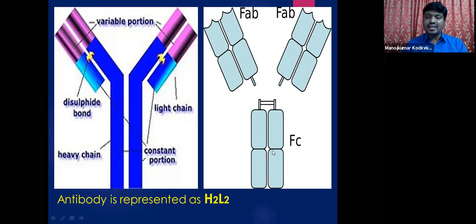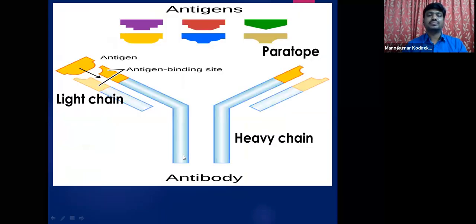With this FC end, the antibody attaches to the cell surfaces of different immune cells like natural killer cells, macrophages, lymphocytes. All these are different types of immune cells, and all these immune cells carry these antibodies. These antibodies get attached to the immune cells with the help of this end, called the fragment cell binding site, or the fragment crystallizable portion of the antibody. So this is the structure of the antibody.